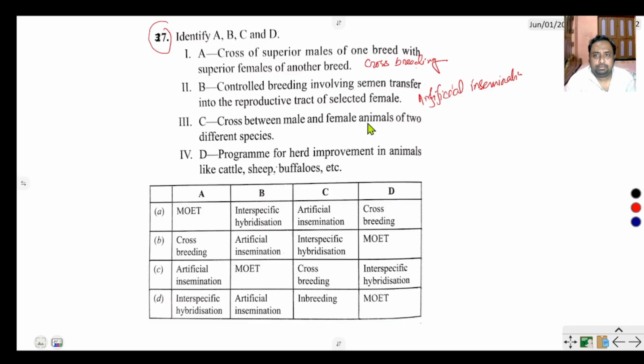C. Cross between male and female animals of two different species, that is interspecific hybridization. D. Program for herd improvement in animals like cattle, sheep, buffalo, that is MOET, multiple ovulation embryo transfer. Option number B is right.